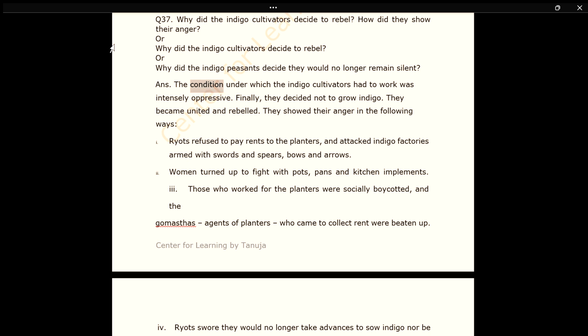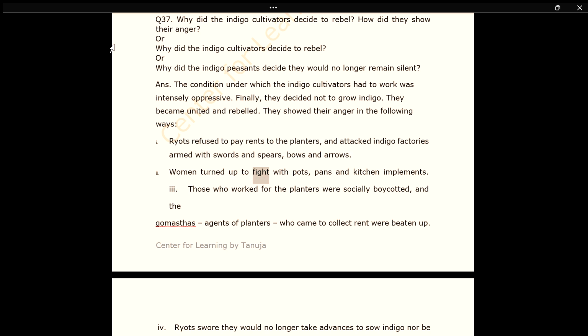Ans. The conditions under which the indigo cultivators had to work were intensely oppressive. Finally, they decided not to grow indigo. They became united and rebelled. They showed their anger in the following ways. 1. Ryots refused to pay rents to the planters, and attacked indigo factories armed with swords and spears, bows and arrows.